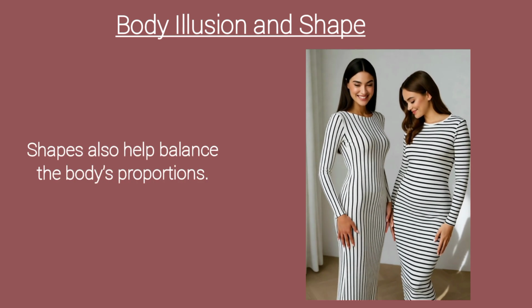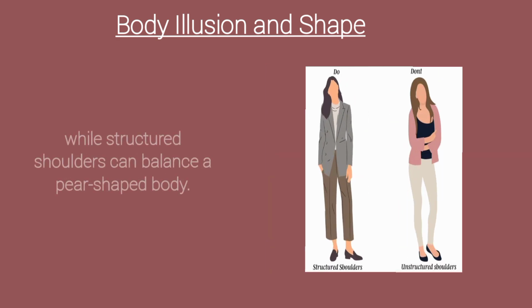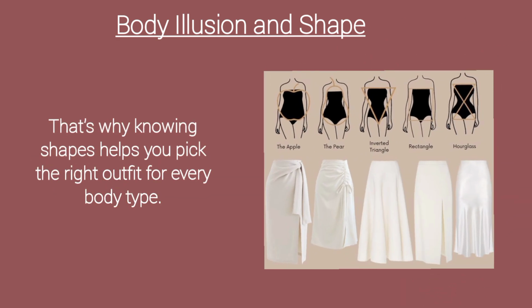Body illusion. Shapes also help balance the body's proportions. A-line skirts can hide wide hips, while structured shoulders can balance a pear-shaped body. That's why knowing shapes helps you pick the right outfit for every body type.